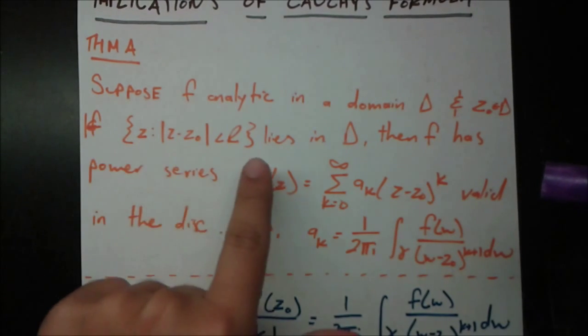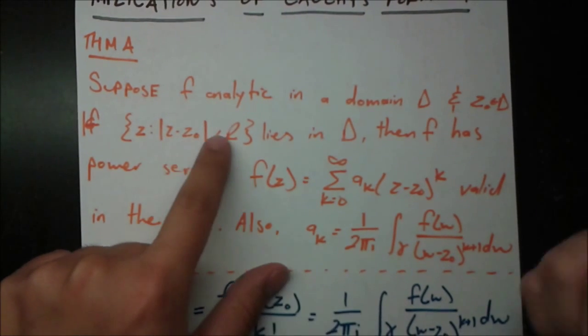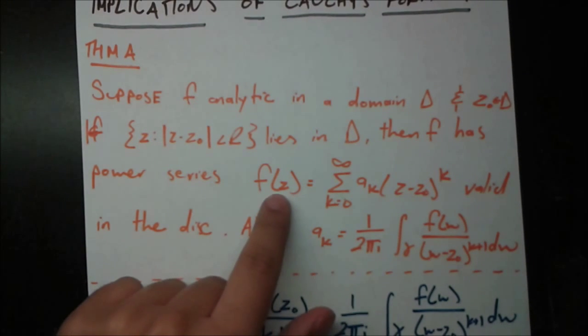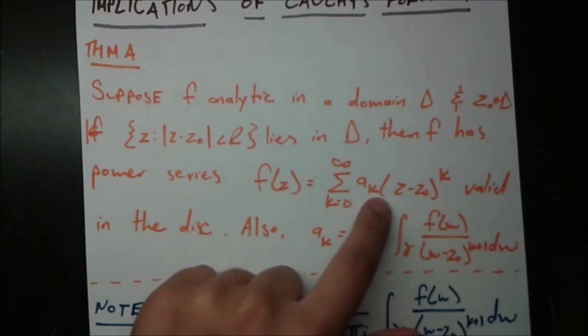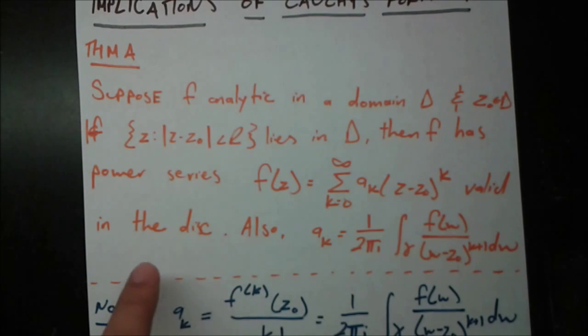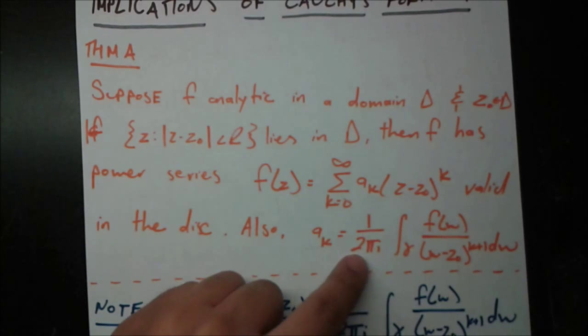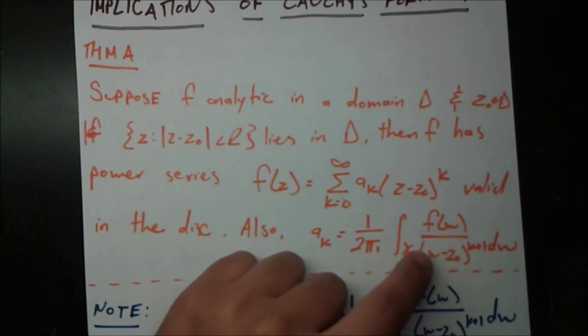If this disk, so often when something's written like this, it's a disk, centered at z0 with radius big R lies in D, then f has the power series f of z equals the sum from k equals 0 to infinity of a sub k times (z minus z0) to the power of k, valid inside the disk. Furthermore, a sub k, these coefficients, equal 1 over 2 pi i times the integral over gamma of f of w over (w minus z0) to the power of k plus 1 dw.